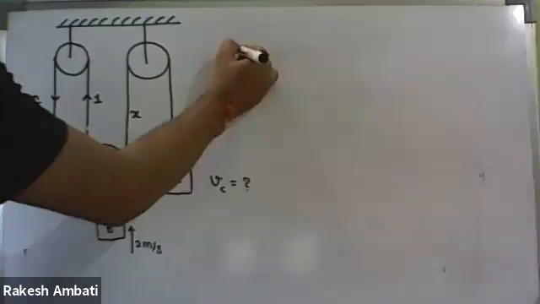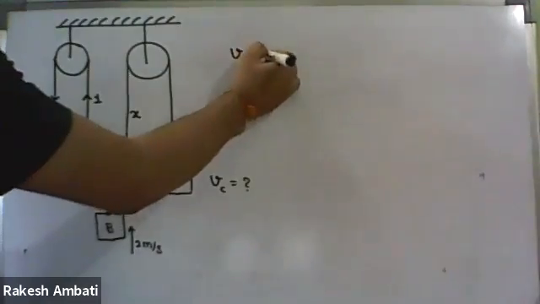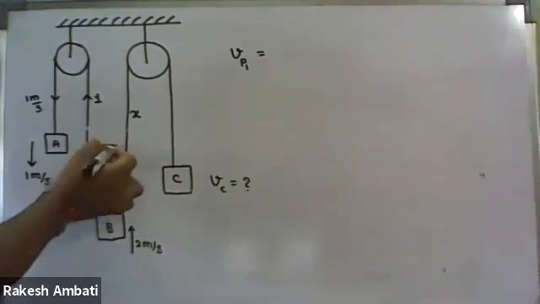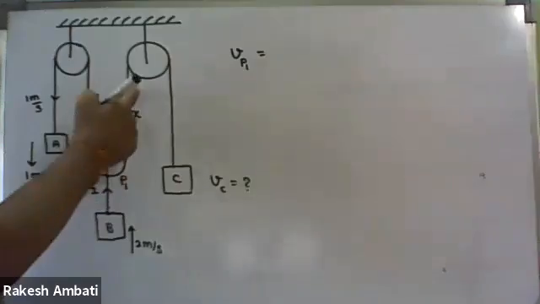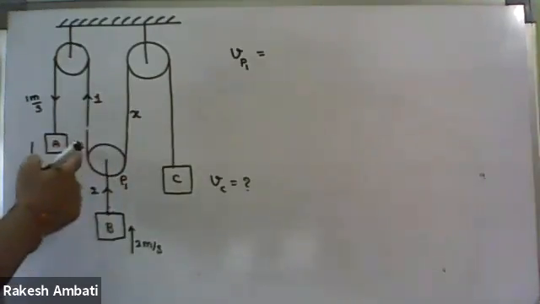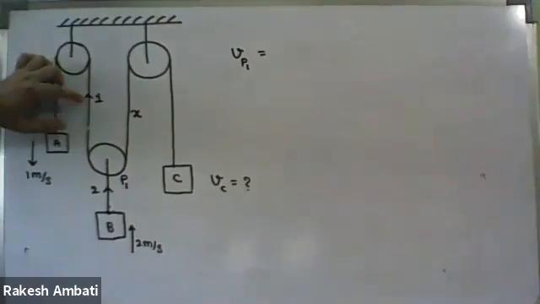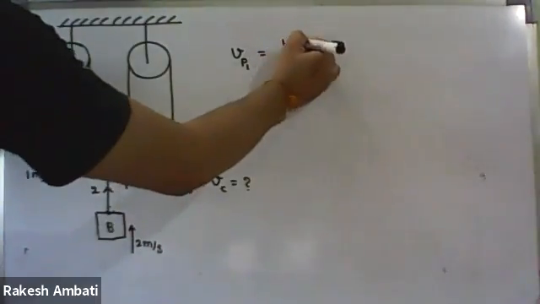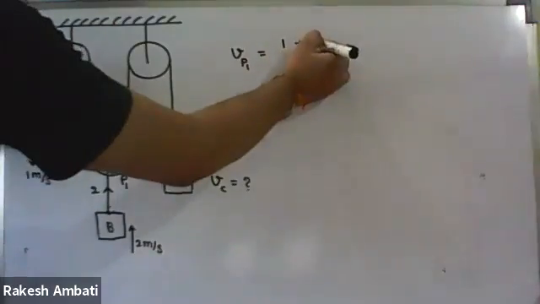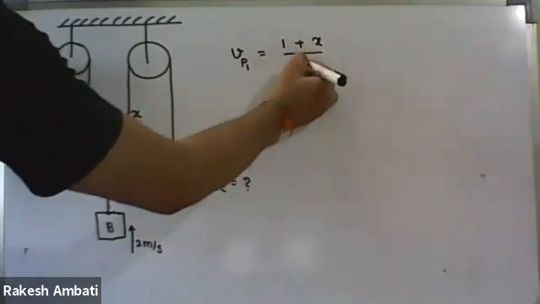Therefore, I'm taking VP1, this pulley. For this P1 pulley, these two are the side arms. One side arm, what is the velocity? Plus 1 or minus 1? Plus 1. And the other side, I don't know, let it be x. Let us simplify it: (1 + x) upon 2.